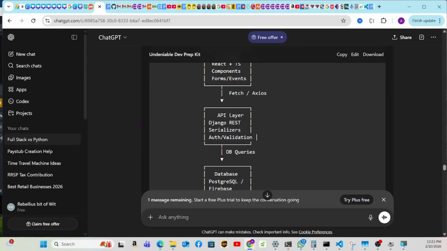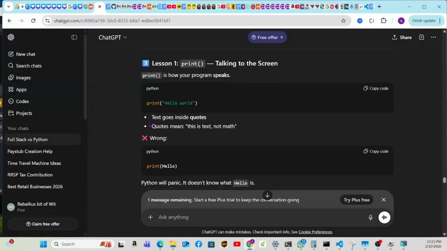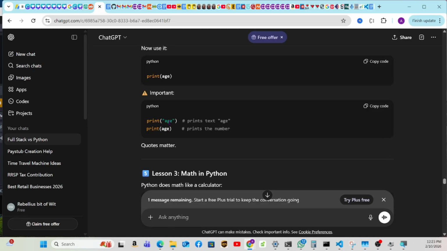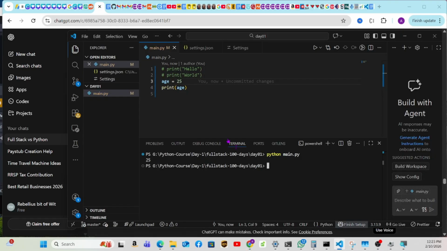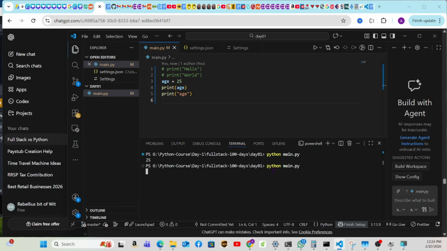Let's go back here to the course. Okay, we're in lesson 1, I think. Perfect. So we did this, we did that. Print hello, it's wrong, h equals 25. It's done. So now you understand that. And h is not the same. One is gonna print the text, the other one is gonna print the variable. Let's try it real quick. So here is printing 25. Now if I say print h, what's gonna happen? I think you already know the result, but if you're a beginner, maybe not. So let's go. As you can see, 25 is the first one here, the h, and then h, because we said print h but with quotes, so it will take literally what it says here and just print it down here. All right, so we got that.